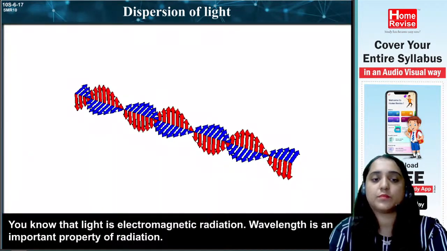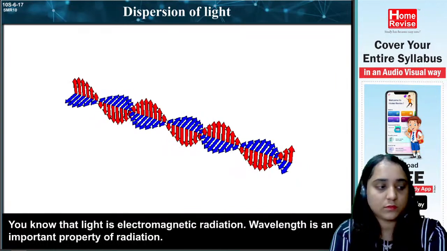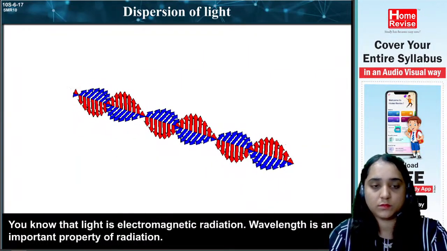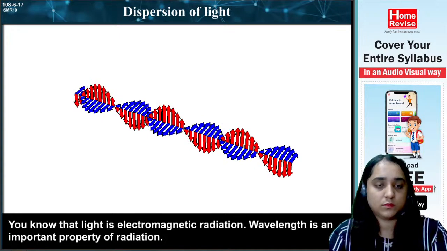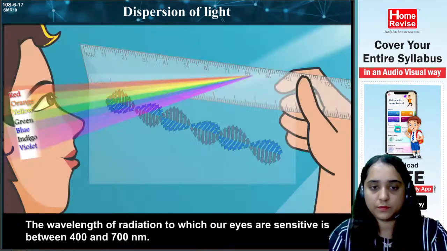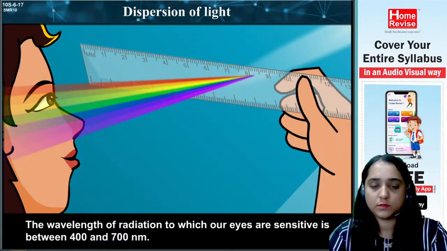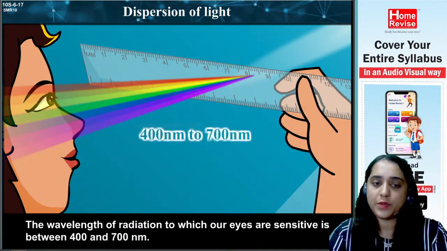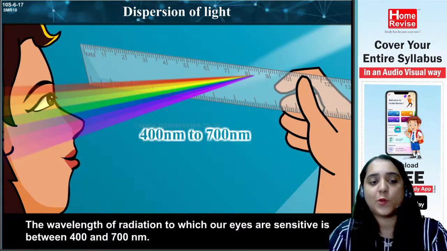Okay, you know that light is electromagnetic radiation. Wavelength is an important property of radiation. The wavelength of radiation to which our eyes are sensitive is between 400 and 700 nanometer.